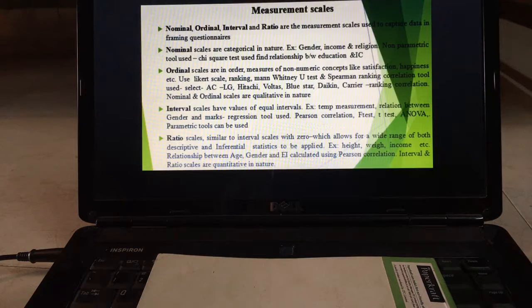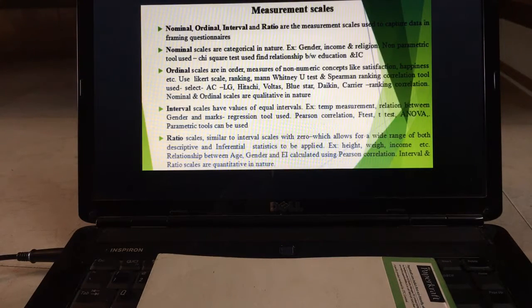When data is quantitative in nature, obviously we will be making use of parametric tools. When I say parametric tools, it can be Pearson correlation, or it can be F test or T test or ANOVA, like MANOVA. All these tools we will be using here.